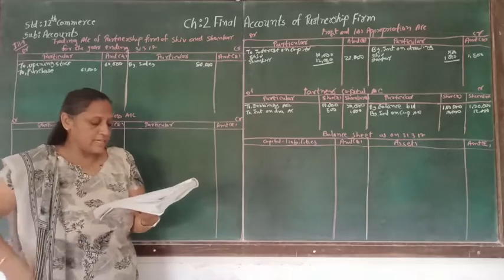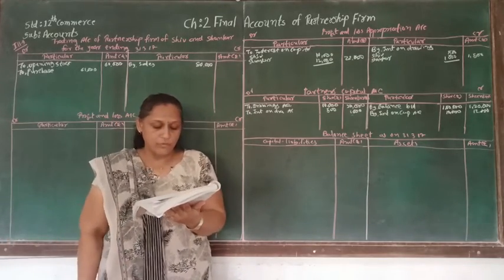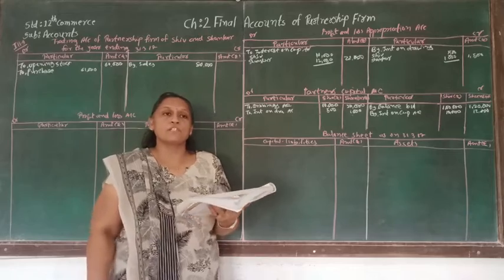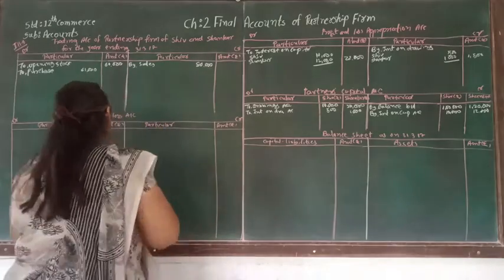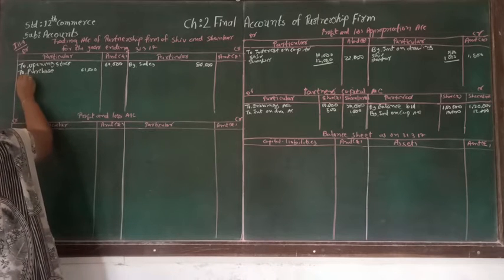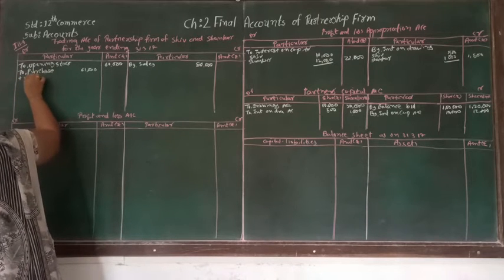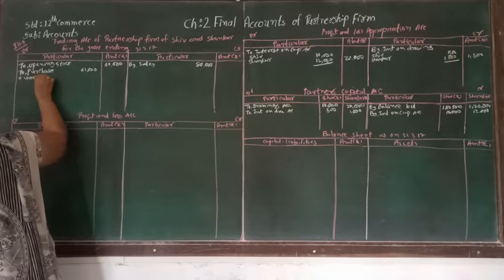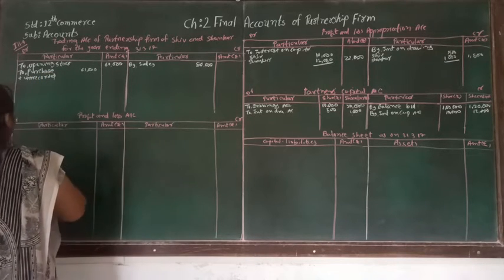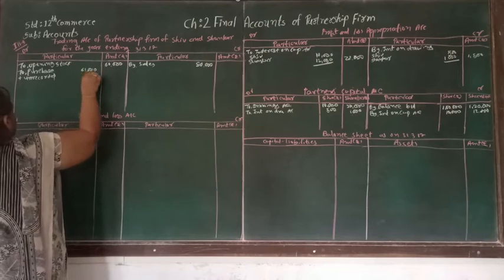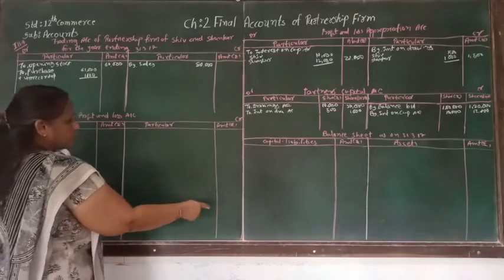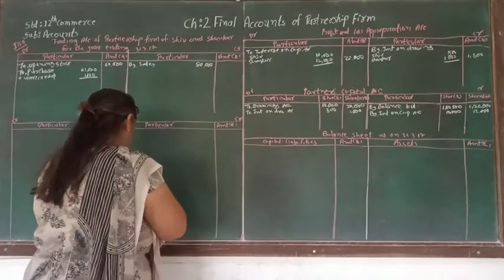Now let's see adjustment number 2. Adjustment number 2 is telling us that goods were received of rupees 1,000, but the invoice is not recorded in the purchase book. So here unrecorded purchase, so for that plus unrecorded purchase, and that is for 1,000. That unrecorded purchase is supposed to be in the creditors account also.